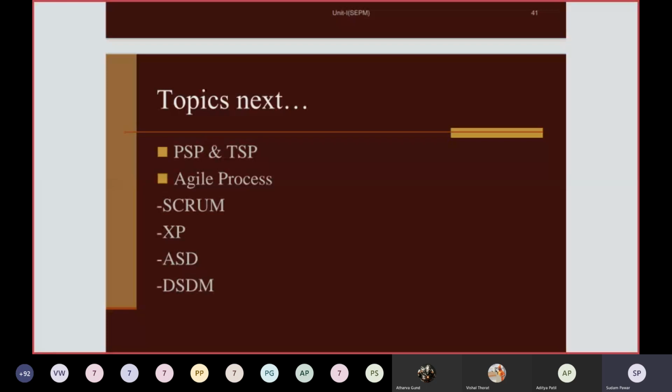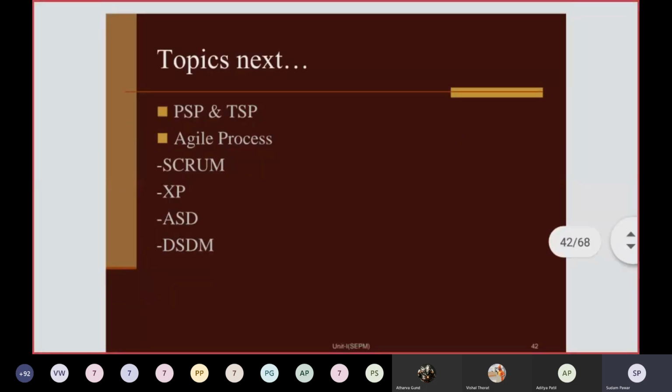So the next topic, we'll see in brief PSP and TSP, personal software process and team software process, and more emphasis will be given on agile process. Examples of the agile process are Scrum and XP. Then additional examples are ASD and DSD. These are the 4 agile processes, but in your syllabus you have Scrum and XP. We will see in detail.